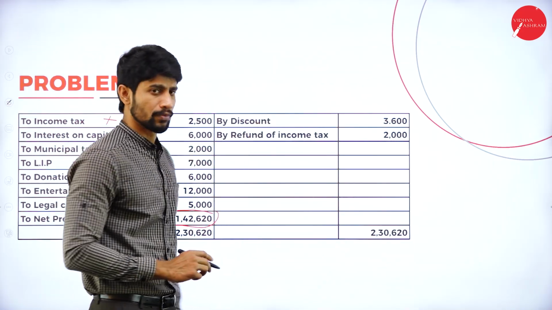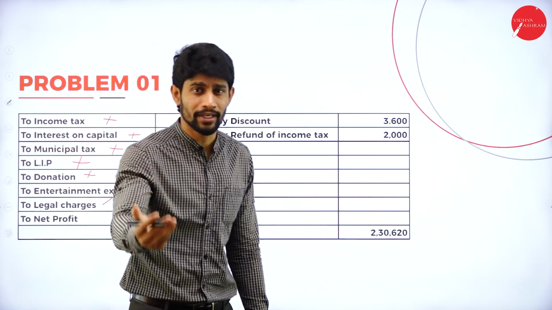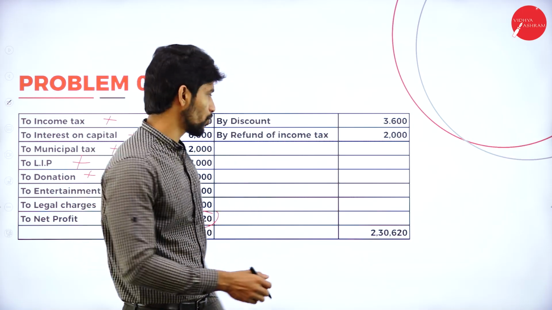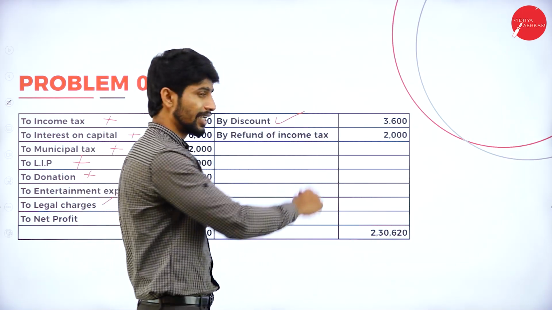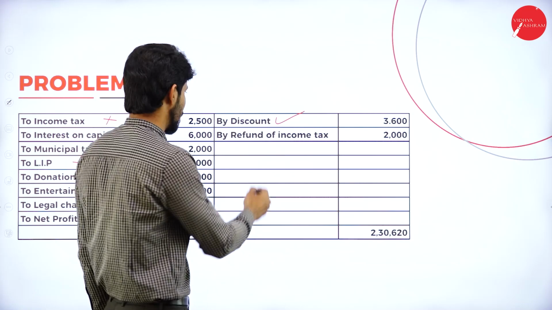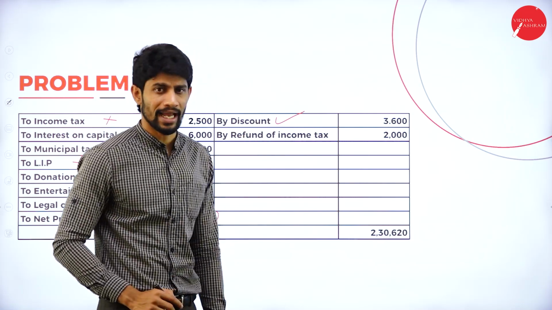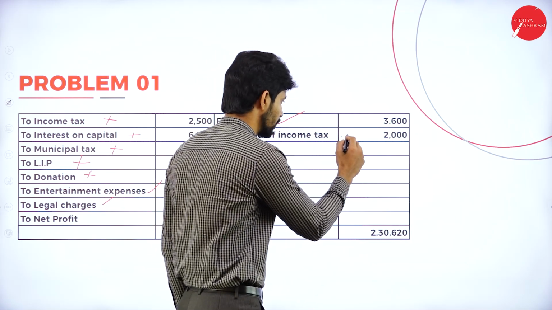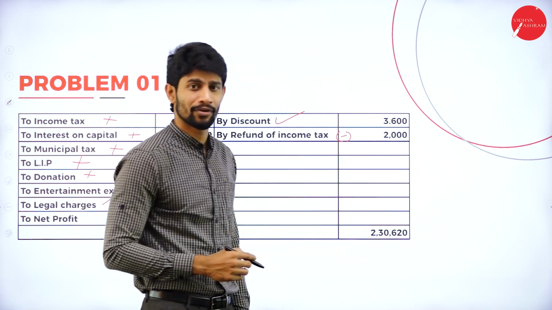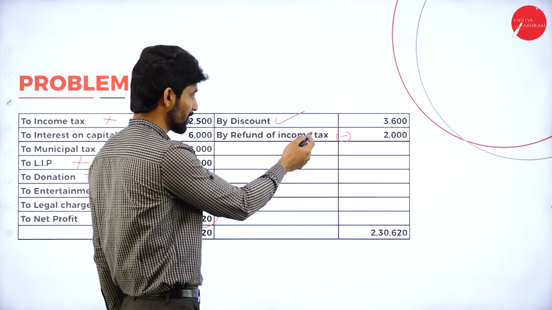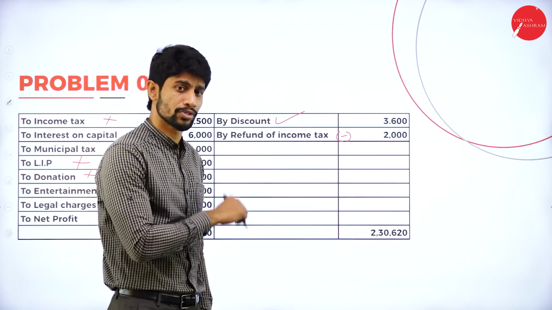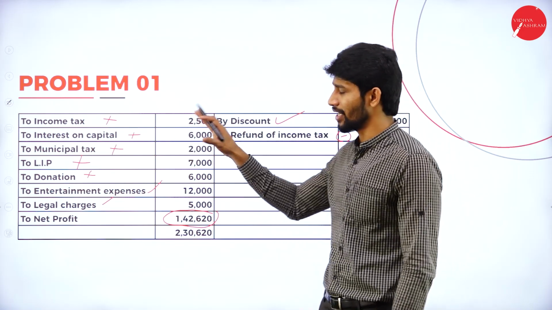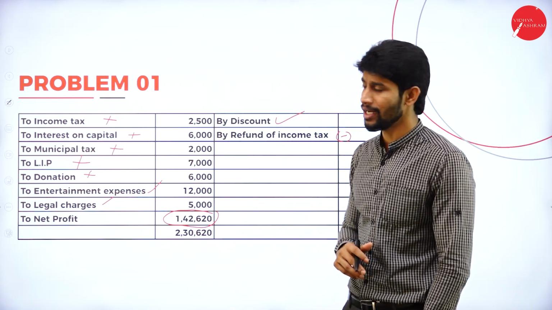Next, discount. Yes, discount given is a business expenditure, discount received is a business income, so here you can consider this as a business income, no need to deduct. Next, refund of income tax. Refund of income tax is not a business income, so less. He added this as a business income, but you are supposed to deduct it from the net profit. So what is this deduction and addition?